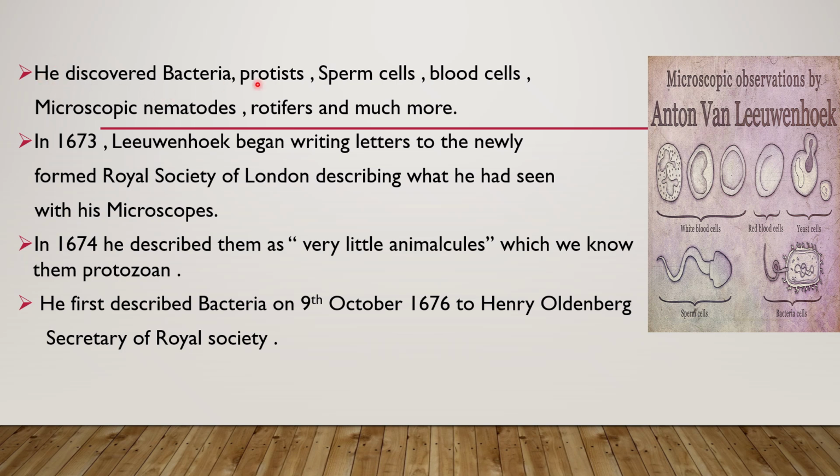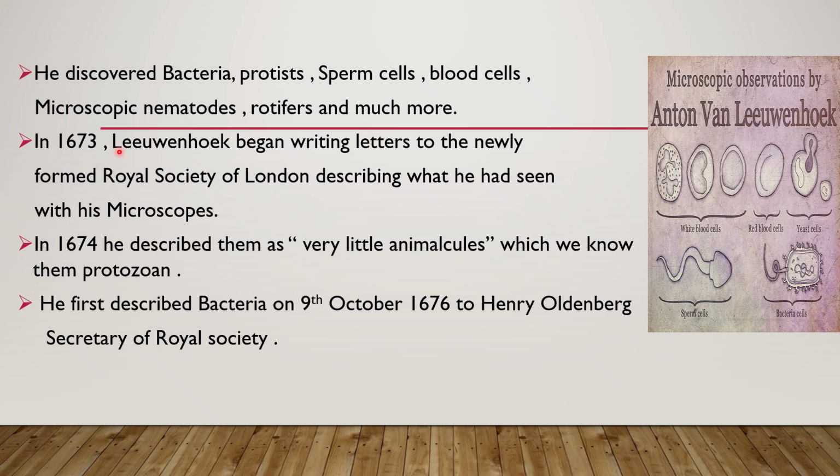So, yes. He discovered bacteria, protists, sperm cells, blood cells, microscopic nematodes, rotifers and much more. He gave accurate descriptions of bacteria. He discovered protists, that is nothing but protozoans. He discovered sperm cells, which are responsible for fertilization, and blood cells like white blood cells and red blood cells. Microscopic nematodes; nematodes are nothing but roundworms. Rotifers; rotifers are small animals which we can find in fresh water, and much more. Not only this, he had discovered a lot by then.